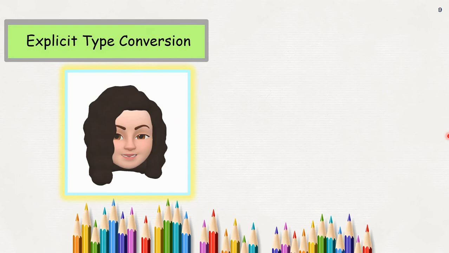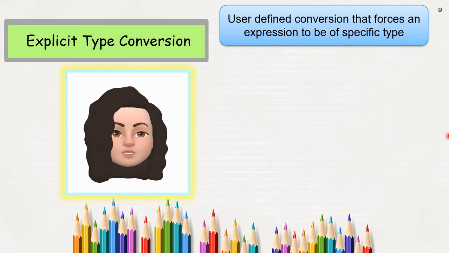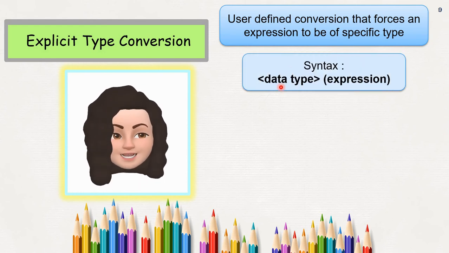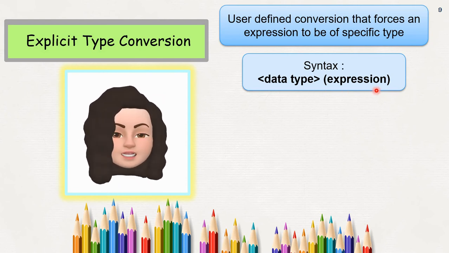Explicit type conversion. This type of conversion is done by the programmer or the user. So this is a user-defined conversion that forces an expression to be of a particular type. Look at the syntax, how it has to be done. The syntax is: specify the data type to which the expression has to be converted, then the expression.